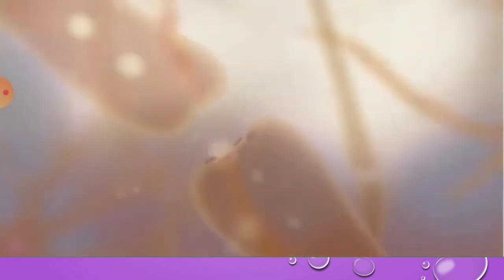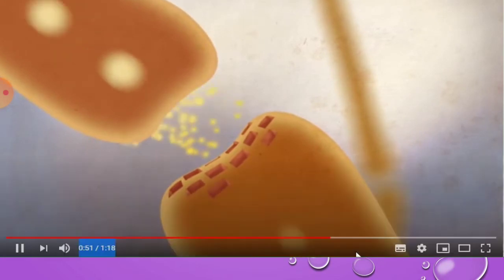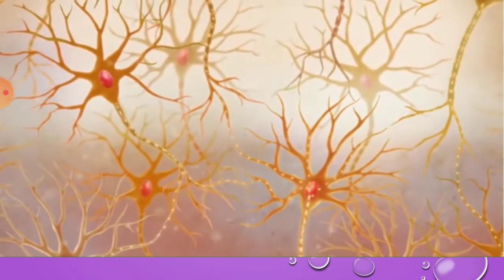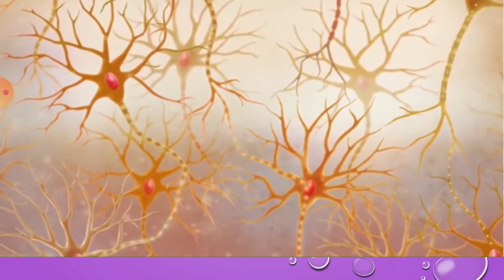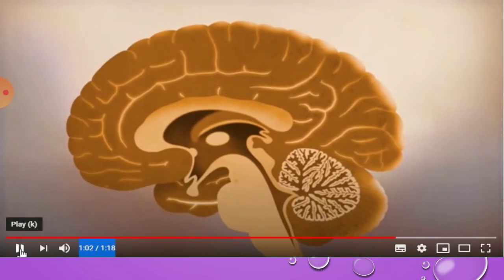Next, continuously the impulse keeps coming, and being strong, it is sent on to the next neuron and passed on, carrying all the information to the brain. The brain will then give the information to the particular organ.